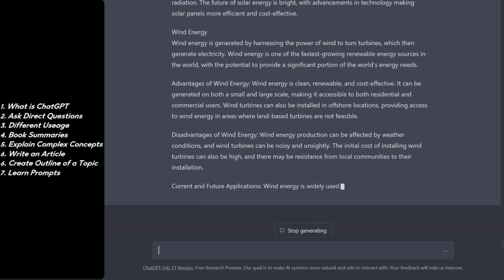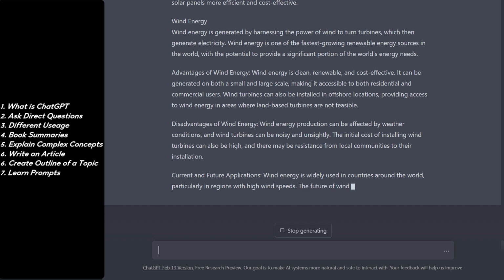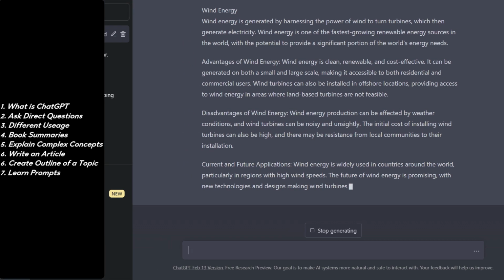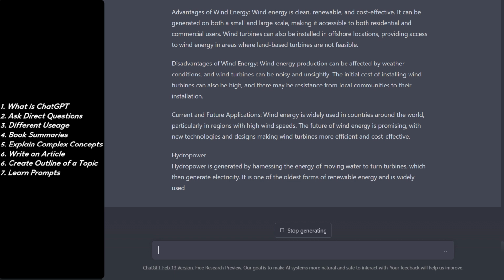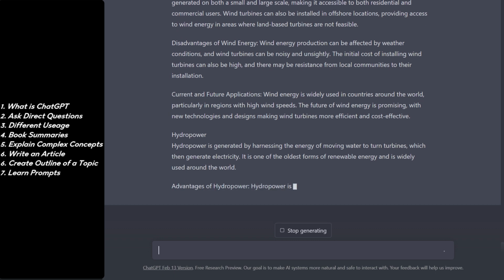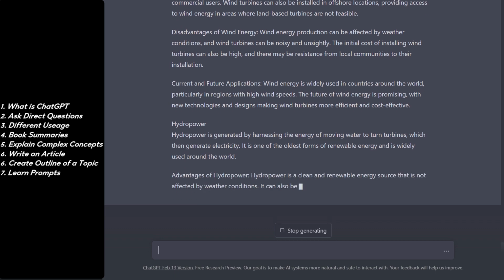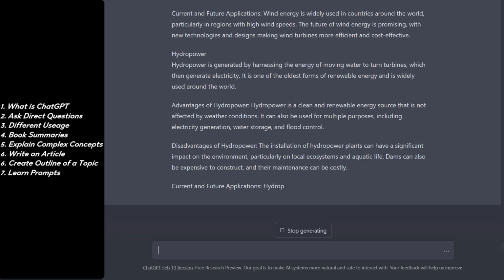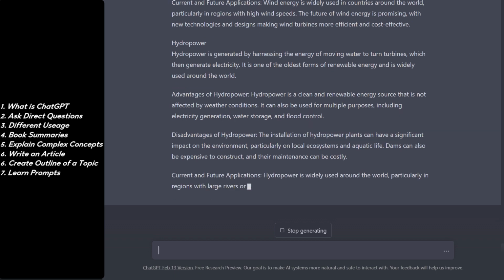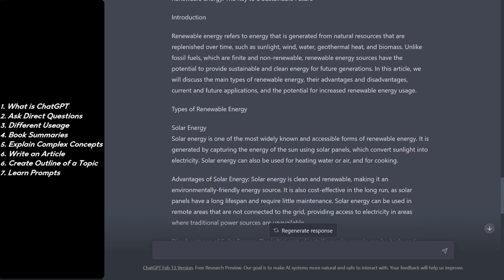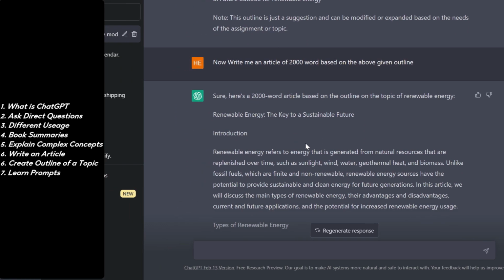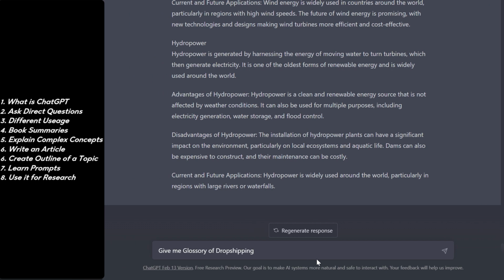You can search for them on Google and YouTube, and you can learn those prompts. Later on, you can customize those prompts in order to meet your own requirements, whatever the purpose you want to use ChatGPT for. Now you can see that it has given me the full article on renewable energy. You can do research on a particular topic.